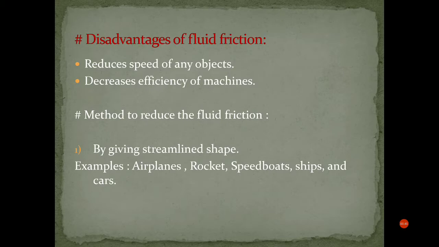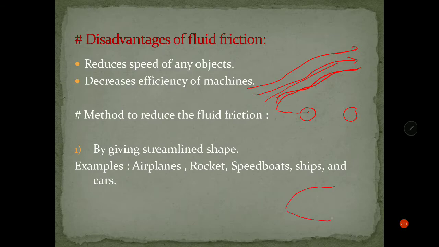What is a streamlined shape? What do you mean by streamlined shape? If you check aeroplanes, or if you check the car as well, the car will have a streamlined shape. You must have observed that. So that the air flows over it and won't give a proper drag on the car. That's the reason the car has a streamlined shape. Similarly, an aeroplane also has a similar shape. You must have observed the aeroplanes as well.